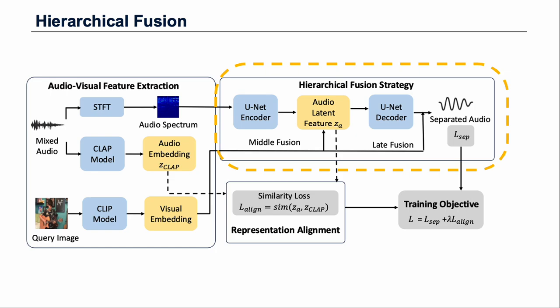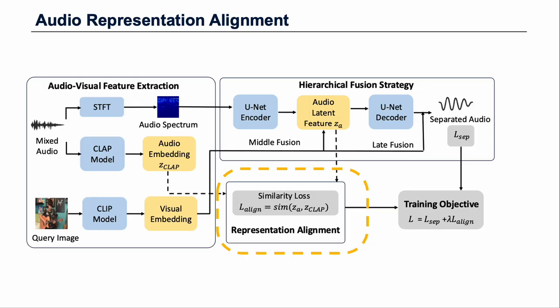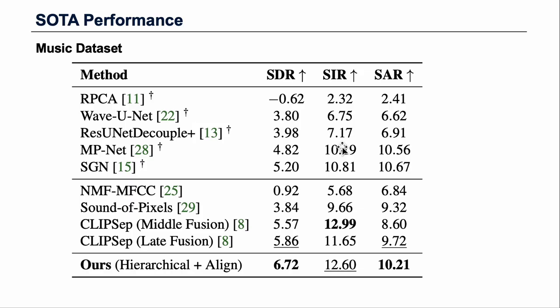Second, we propose audio representation alignment. This is our method for bridging the semantic gap between the U-Net's internal audio features and the high-quality embeddings extracted from CLAP. By doing this, our model learns to capture high-level semantic knowledge while still preserving the fine-grained spectral details required for accurate separation. Now, let's look at the results.